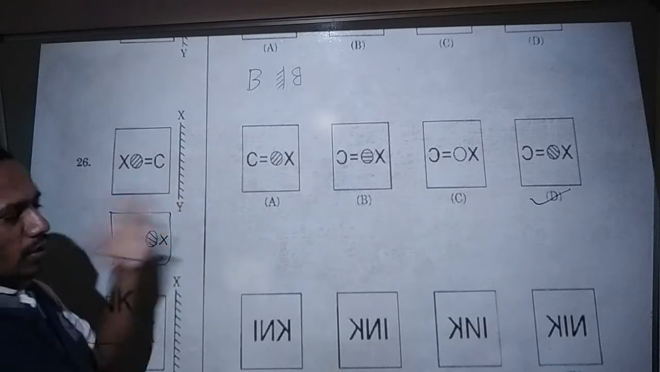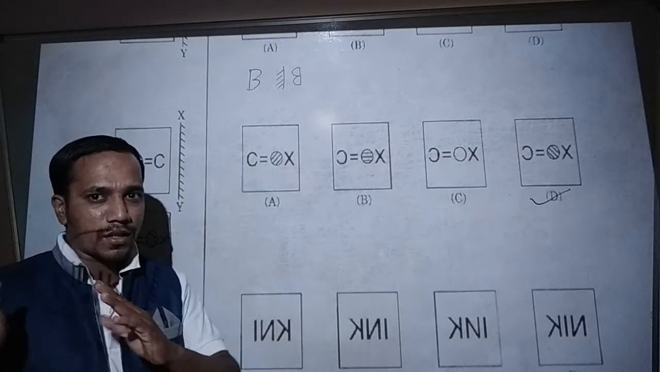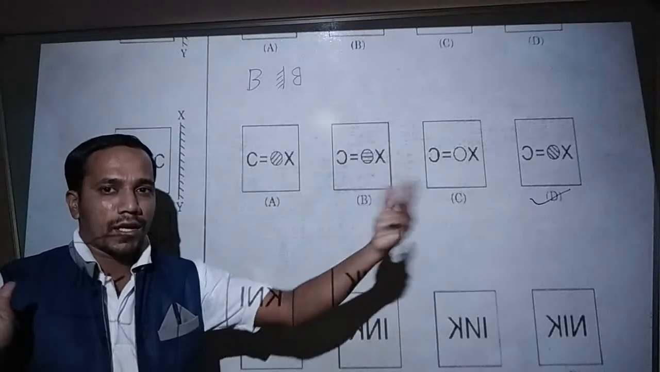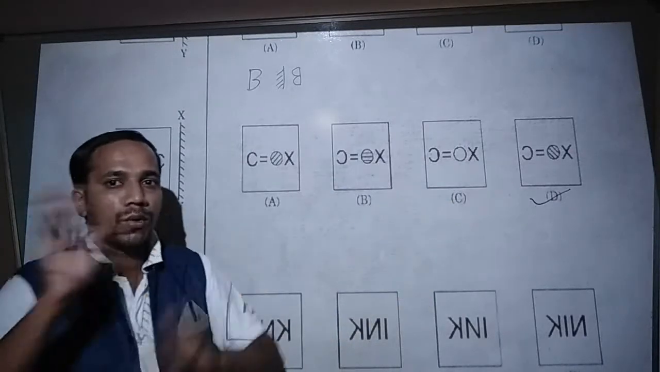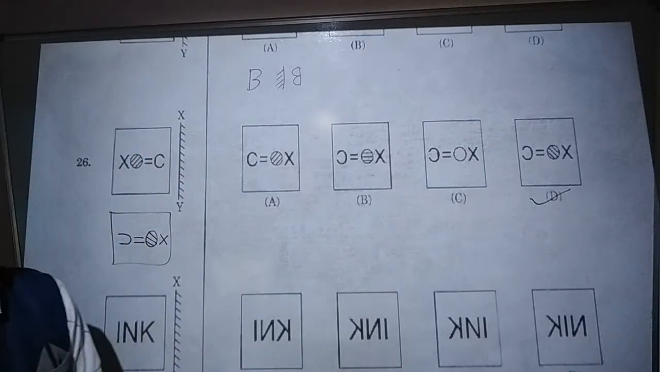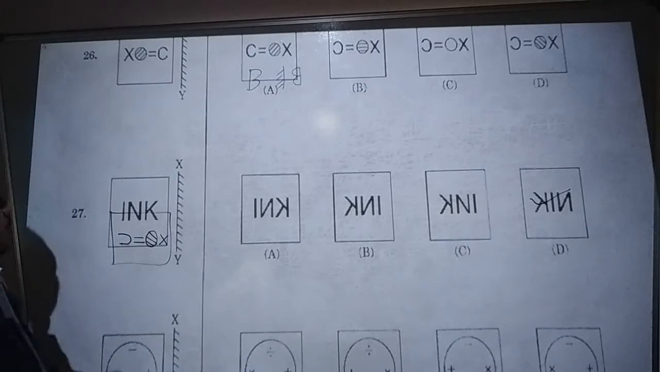While you are answering mirror image questions, you should think: whatever elements are on the left hand side will go to the right hand side, right hand elements will go to the left hand side, and A, B, C, D also will become ulta. Okay, that one you have to think. Next, question number 27.